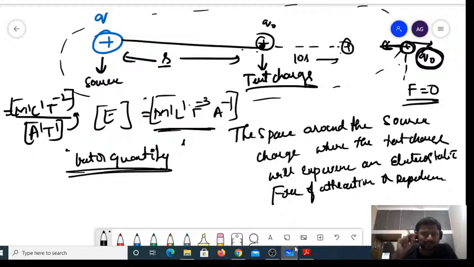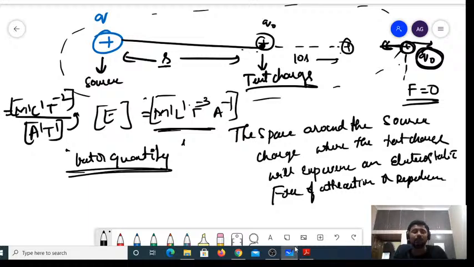If you place a test charge at that particular point, the direction in which the test charge moves, that is the direction of the electric field. The direction in which a test charge moves, that is the direction of electric field. I hope it is very, very clear.